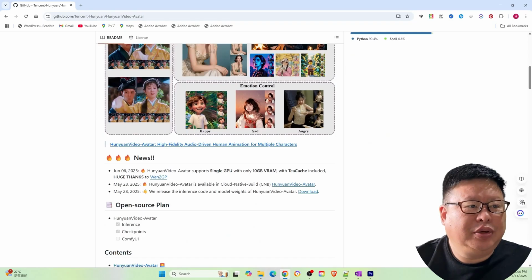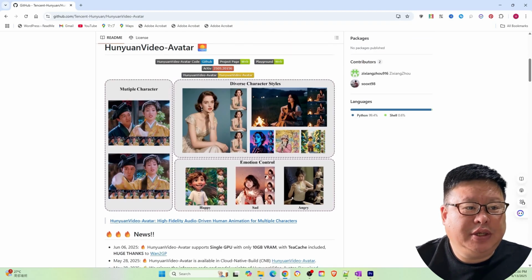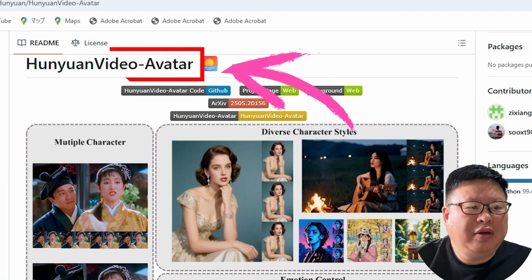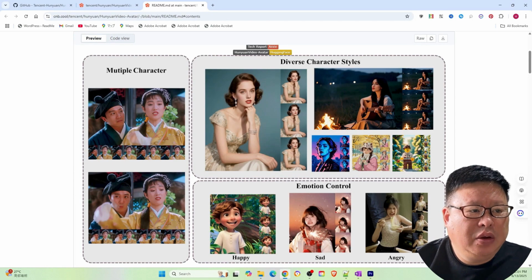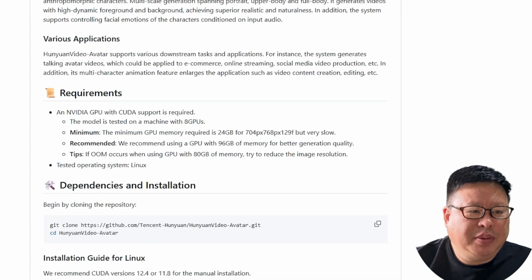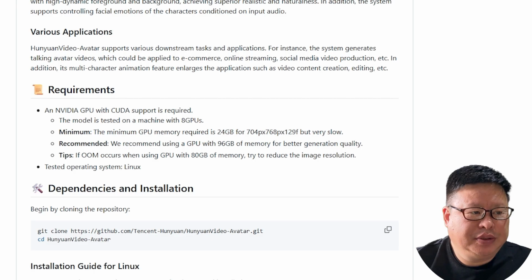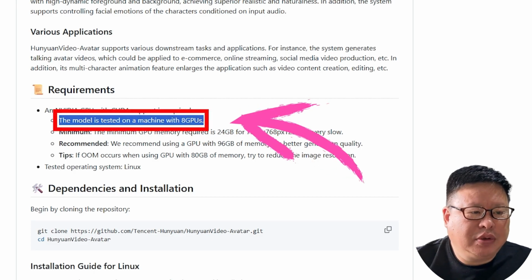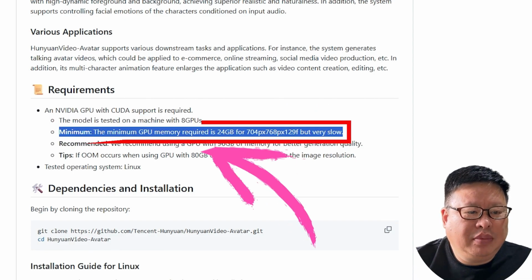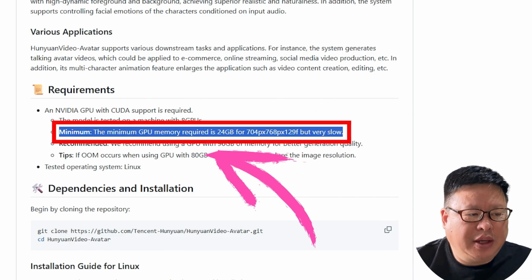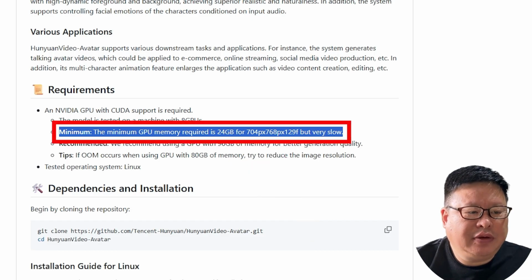June 6, 2025, Tencent has released a new AI model called HunyuanVideo-Avatar. From its homepage, we can see that it is incredibly powerful. However, the model demands significant hardware resources. For example, tests were conducted on a machine with 8 GPUs, and the minimum VRAM required is 24 GB for generating 704 x 768 pixel, 129 frames, though it runs very slowly.